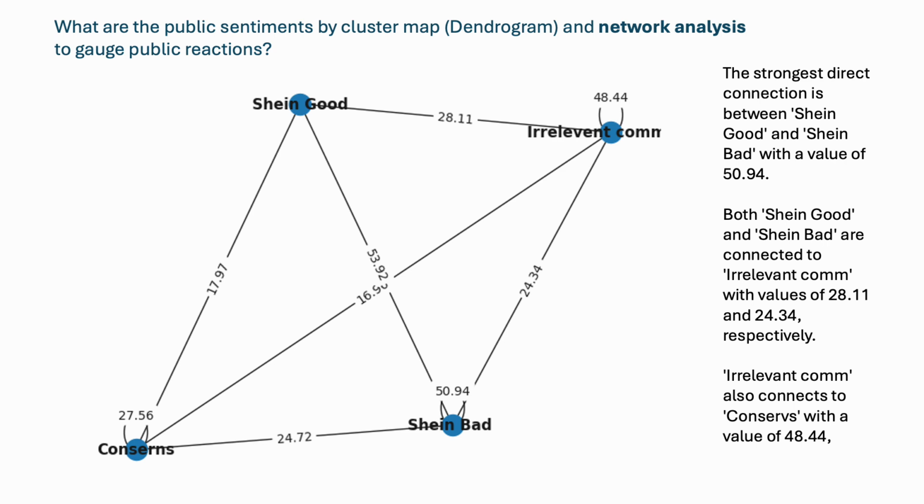So the network suggests a complex interplay where positive and negative sentiments about Shein are highly interconnected, implying a significant degree of debate or polarized views.